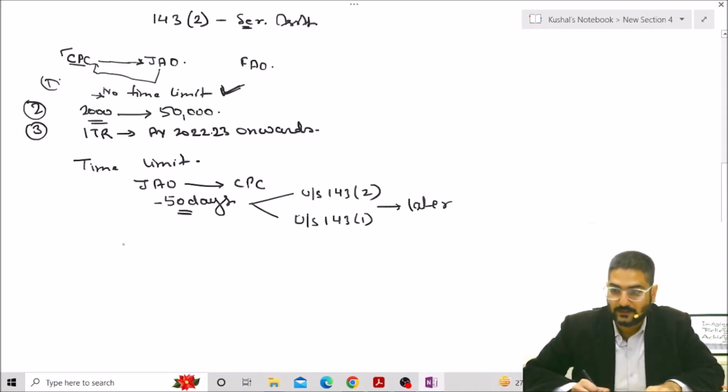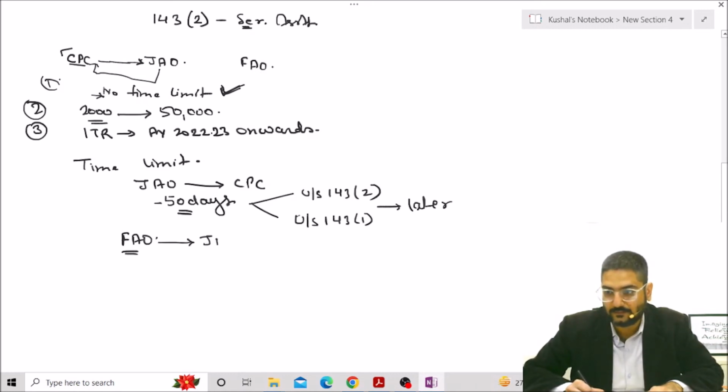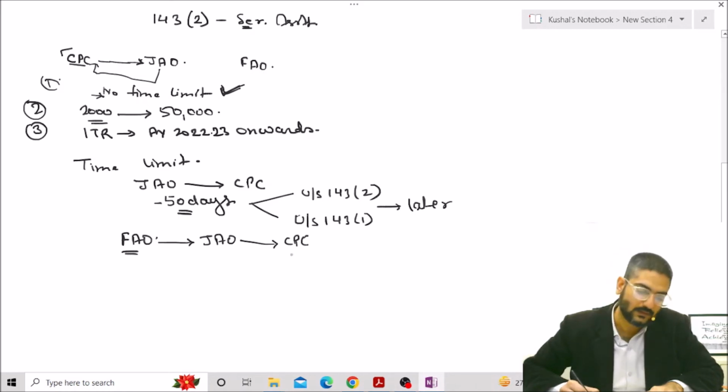Now what if the case is with the faceless assessing officer, not the jurisdictional assessing officer, right? In this case, the faceless assessing officer will inform the jurisdictional AO, and then the communication will go to CPC for initiation or grant of refund, right?